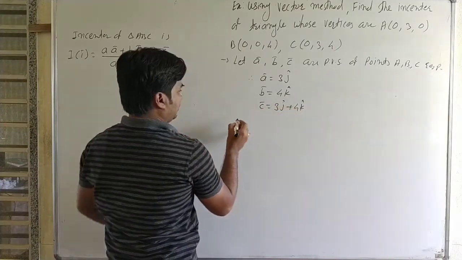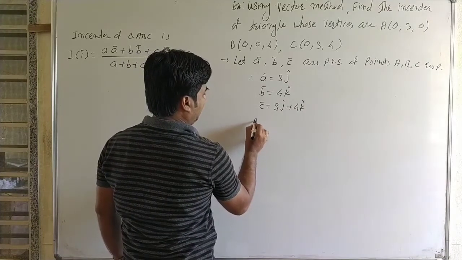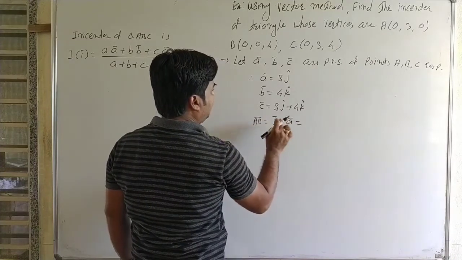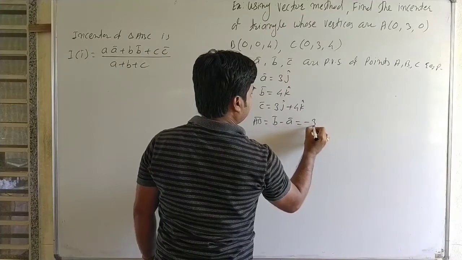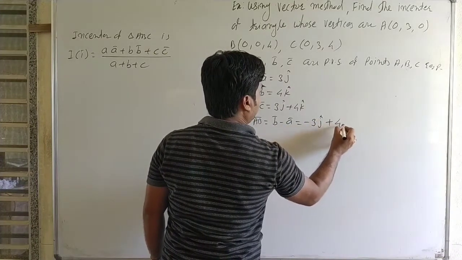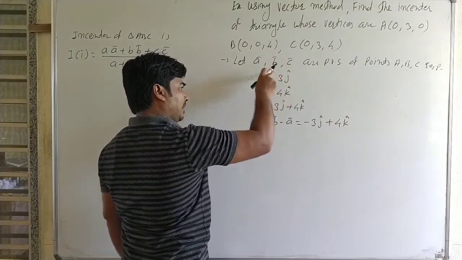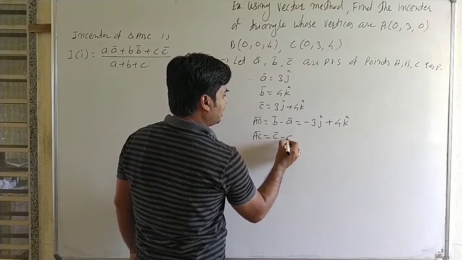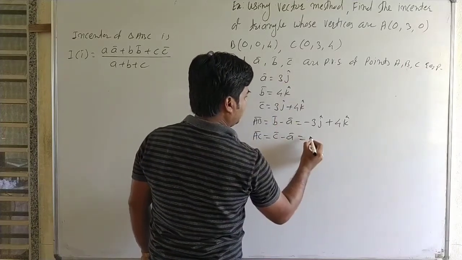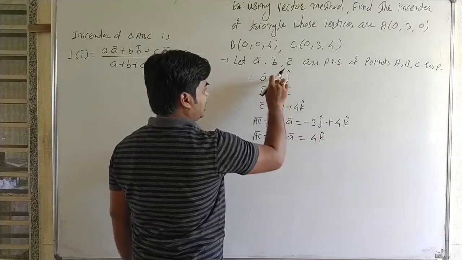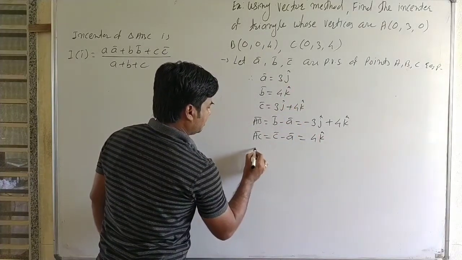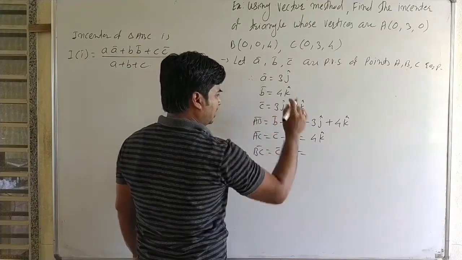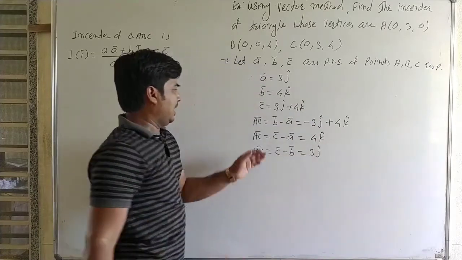Now we find the sides of the triangle. AB is b bar minus a bar, it is minus 3j plus 4k. Then vector AC is c bar minus a bar, it is 4k cap, the 3j cancels. And last, BC is c bar minus b bar, it is 3j. These are the sides of the triangle.